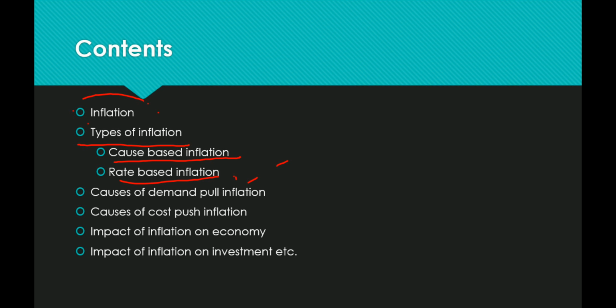And we will study the causes of demand pull inflation. We will study the causes of cost push inflation. And what is the impact of both types of inflation on the economy? And what is the impact of inflation on investment? We will study this in the complete series.